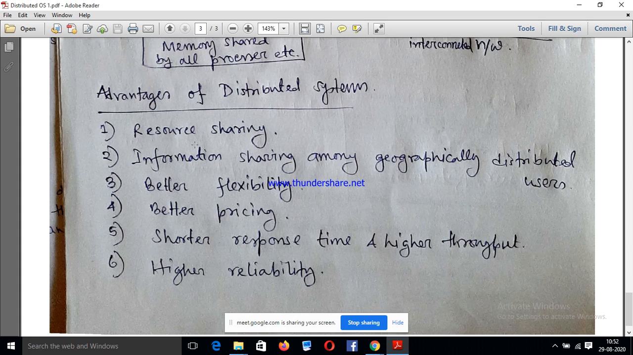And another huge advantage of distributed operating system is two or more processes can share their resources when they are located in completely different networks. Means one process which is running in Durgapur area network and another process which is running on Kolkata area network, then they can also share their resources. So this facility is provided by distributed operating system. So if they are geographically distributed, then they can also share their resources.